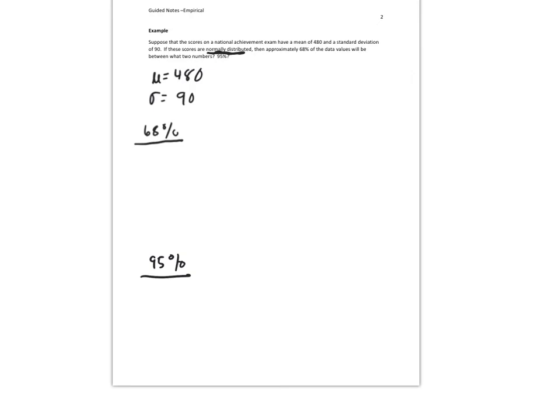So 68% corresponded to how many standard deviations? One standard deviation, right? So that would be mu plus or minus one standard deviation, which would be 480 plus or minus 90, and that would be 390 on the low end up to 570 on the upper end.